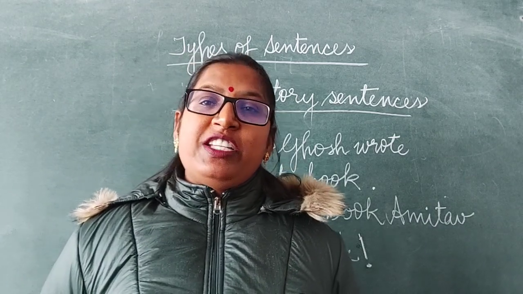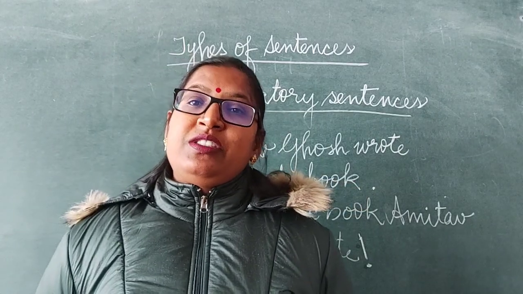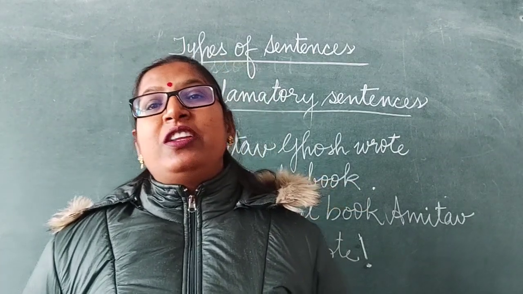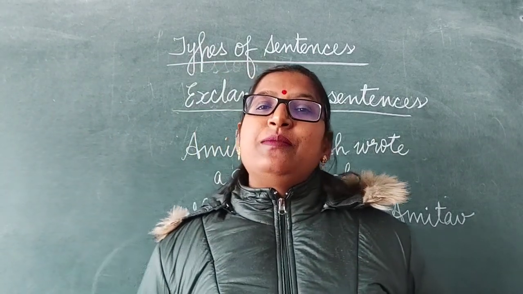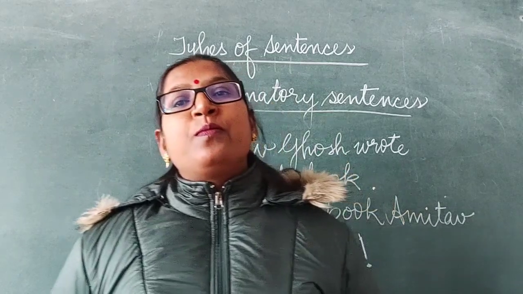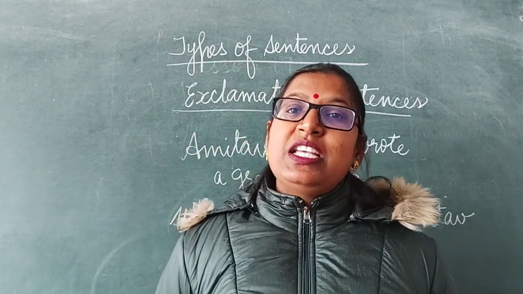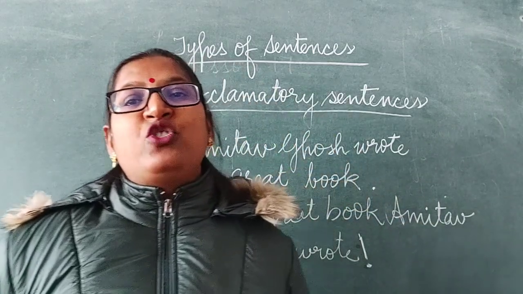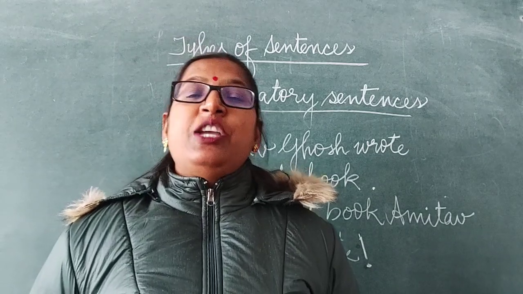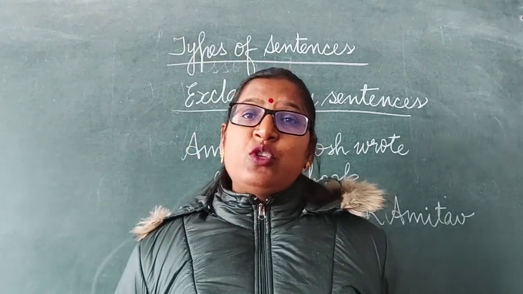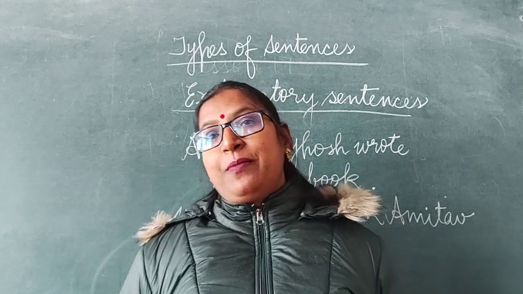And then come imperative sentences, which express advice, suggestion, command, request, and so on. And then come the interrogative sentences. They are of 2 types, yes-no type questions and WH questions. And at last we studied the exclamatory sentences, which express strong feelings and emotions, feelings of surprise, admiration, appreciation, etc.